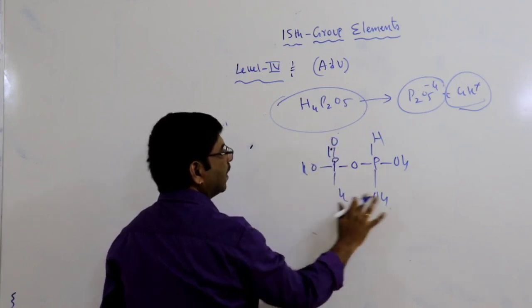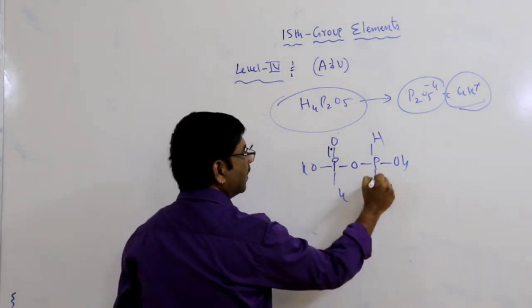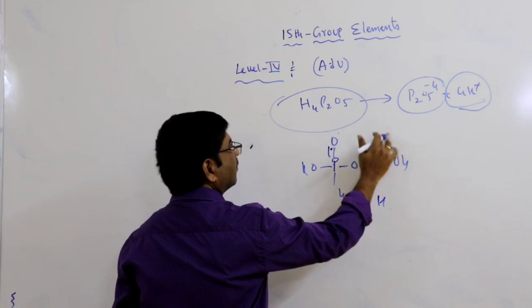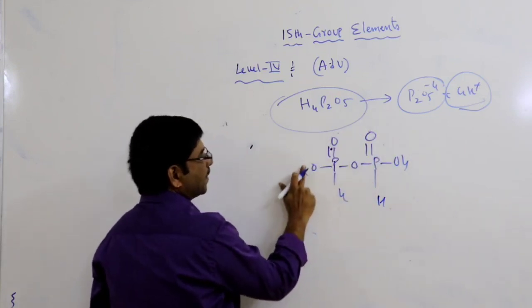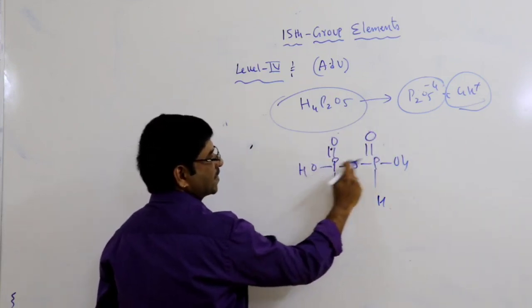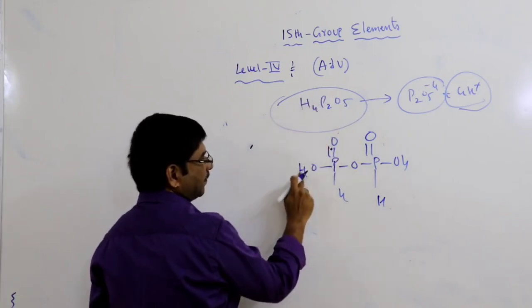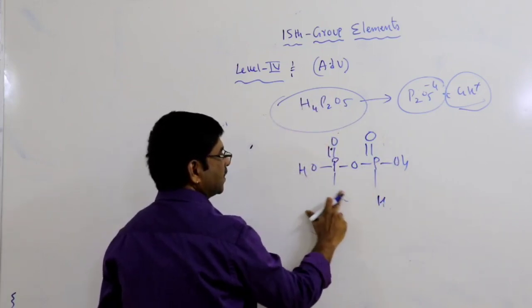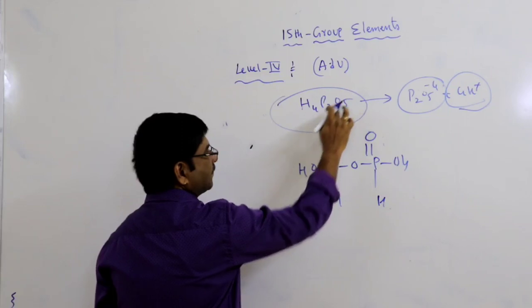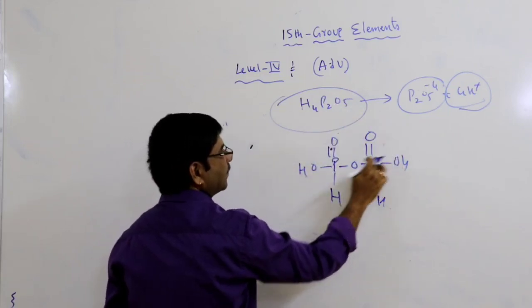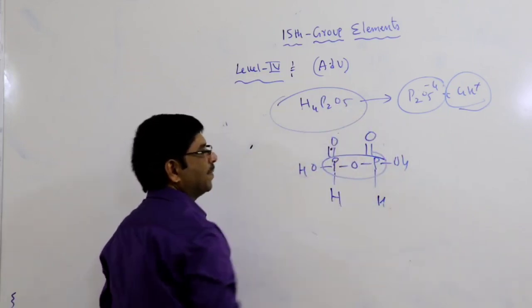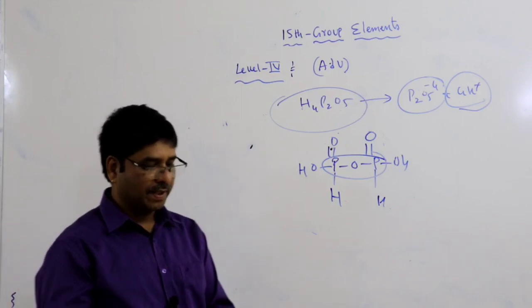Double bond O, H, double bond O. The compound has phosphorus 2, hydrogens 1, 2, 3, 4, and oxygens 1, 2, 3, 4, 5. So the P-O-P bond is possible.